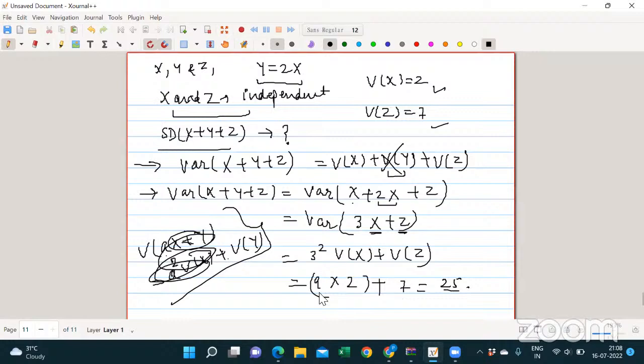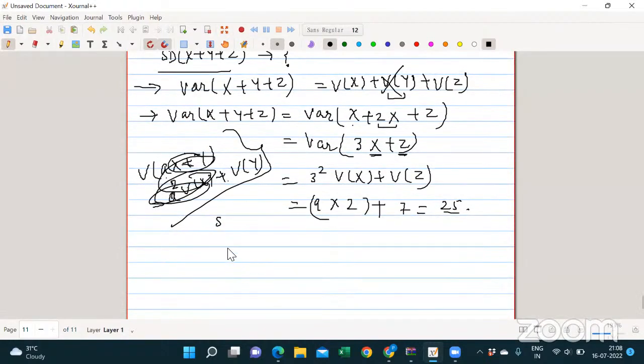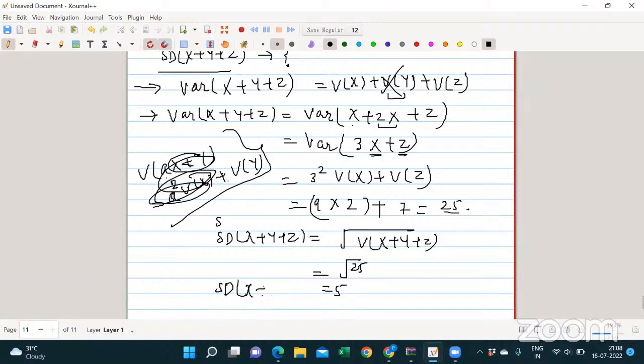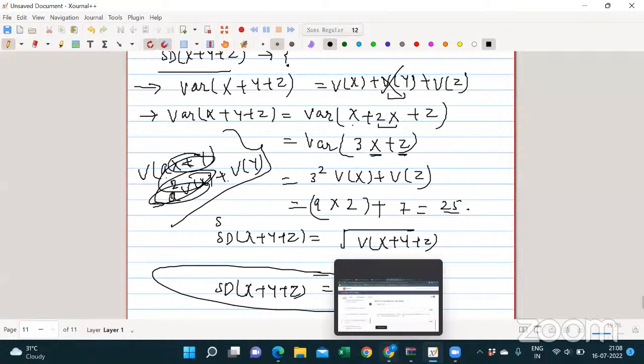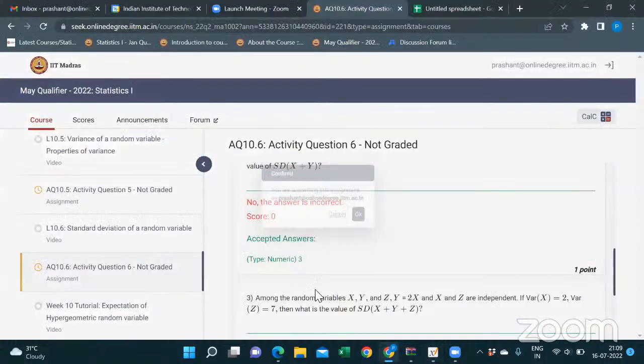This is the variance. You have to find the standard deviation. So the standard deviation of x plus y plus z will be the square root of the variance of x plus y plus z. That means root 25, which is 5. So I think this should be the correct answer. Let me check. Yes, sir, it is correct.